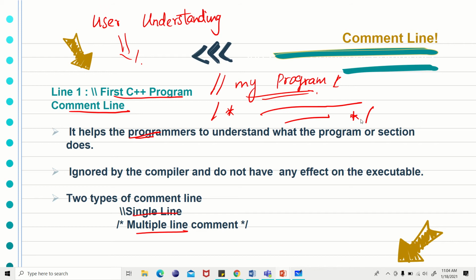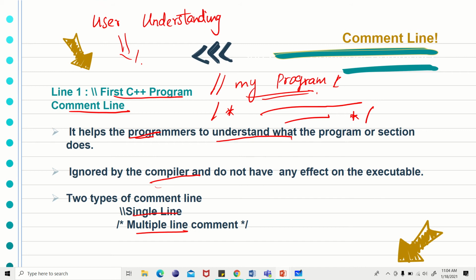These command lines are not going to affect the program. It is only for the programmer's understanding. It will not affect the executable part.